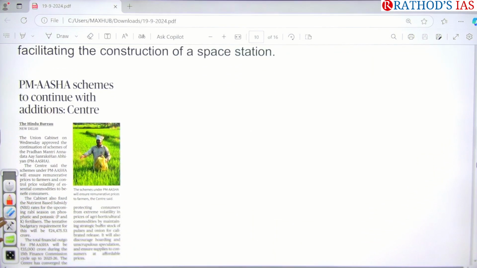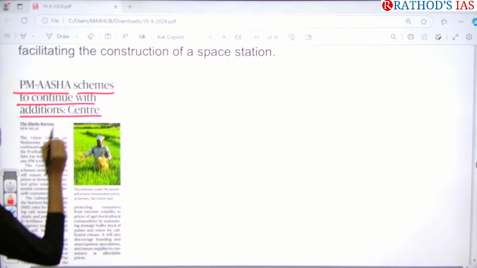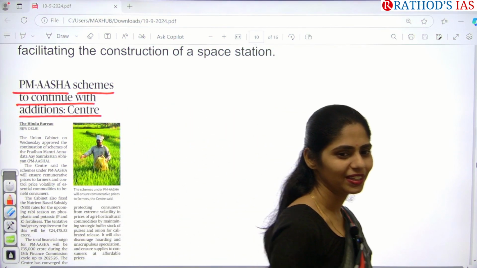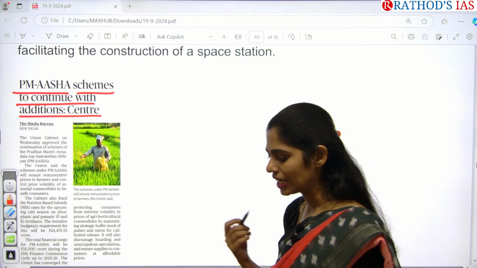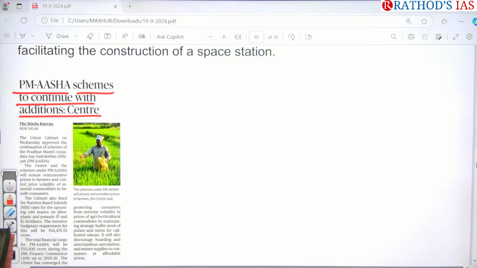And see here one important scheme, PM Asha scheme, to continue with an additional center. So what is this PM Asha about? PM is Pradhan Mantri. What does AASHA mean? If you are writing any competitive examination, there will be questions based on abbreviations also. So you have to know clearly about the scheme abbreviations. Asha stands for Annadata. Annadata means farmer, right? Annadata Aay Sanrakshan Abhiyan. So PM Asha is Pradhan Mantri Annadata Aay Sanrakshan Abhiyan. So here you have to remember this scheme.